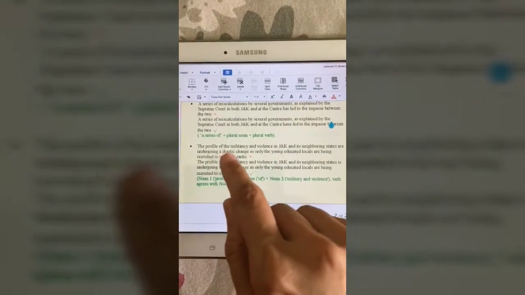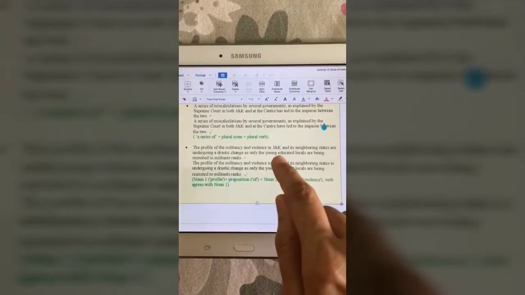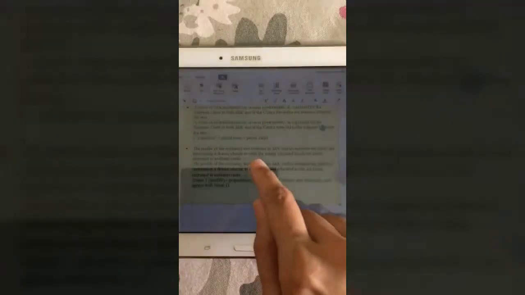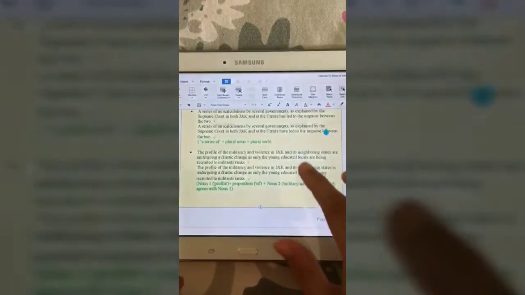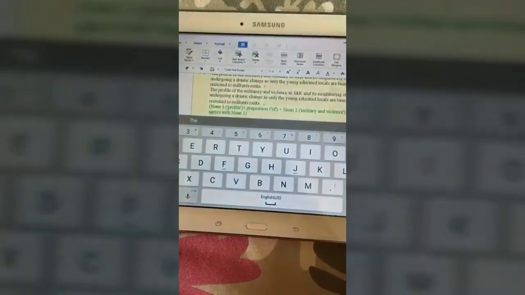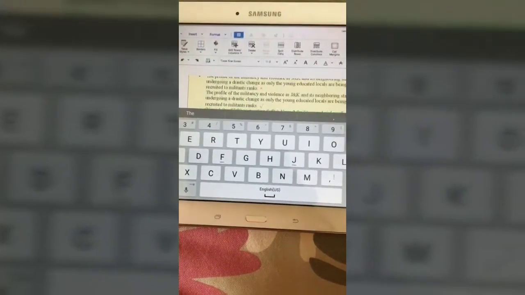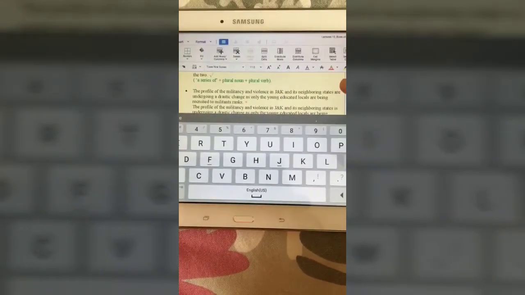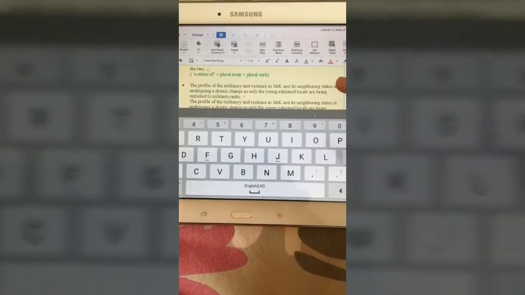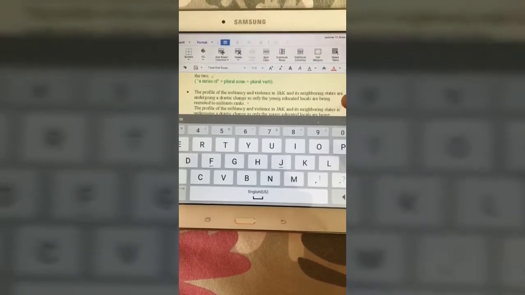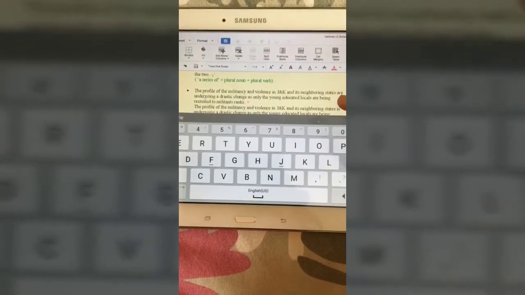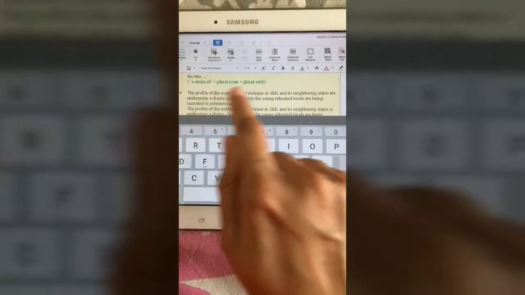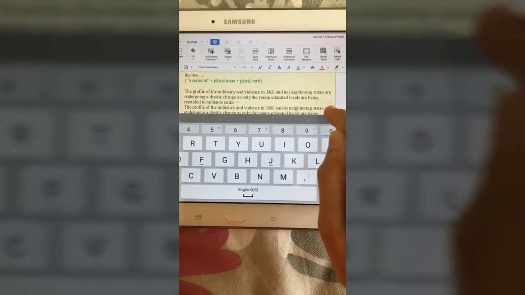Okay, next. The profile of the militancy and violence in J&K and its neighboring states are undergoing a drastic change as only the young educated are being recruited to militants' ranks. Now, there are many things here. Let's go step by step. The profile of the militancy and violence in J&K and its neighboring states are undergoing a drastic change. Here, what is the subject? The subject is the profile, which is singular. So the verb has to be singular, not are, but it should be is.